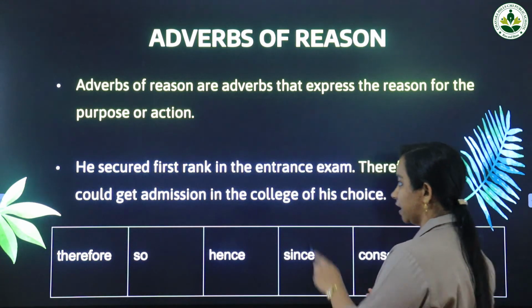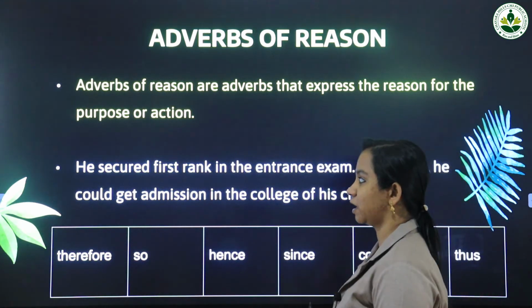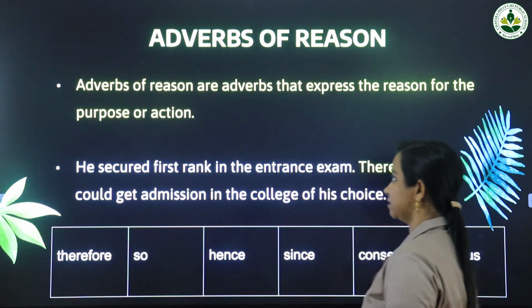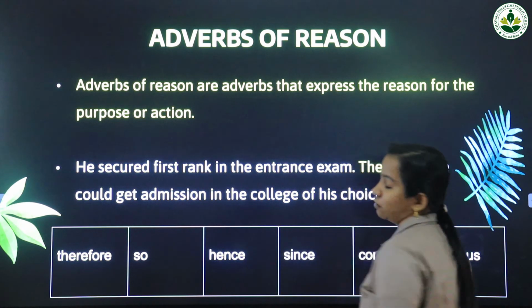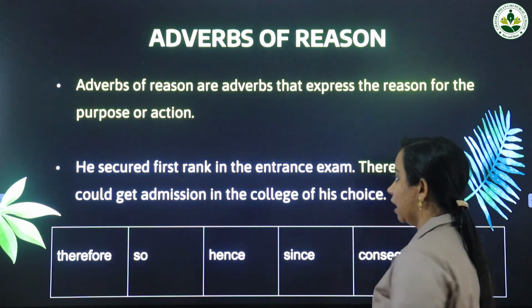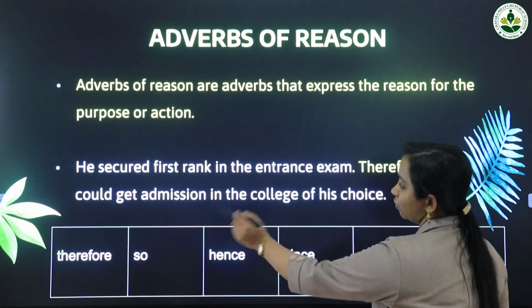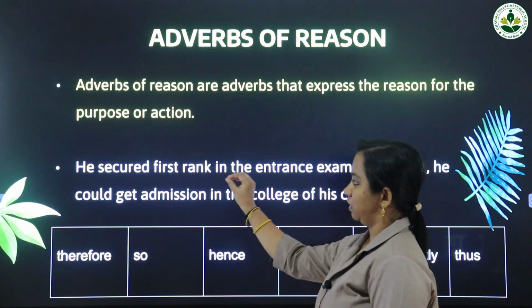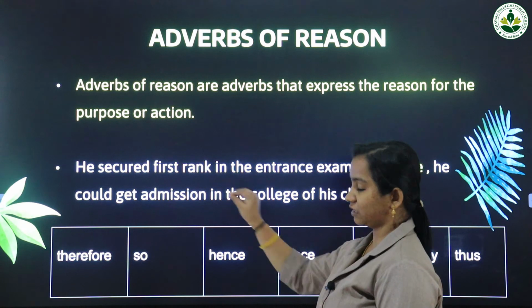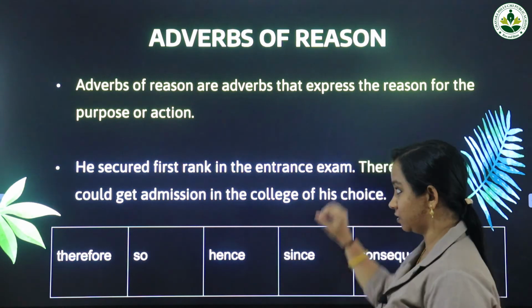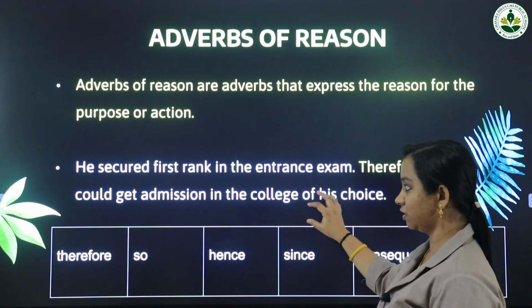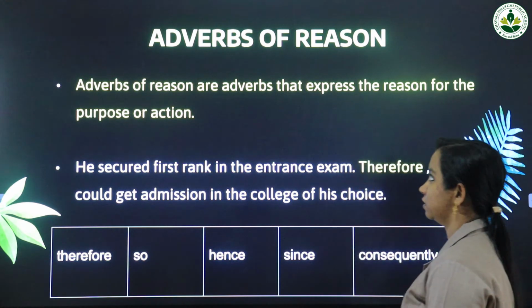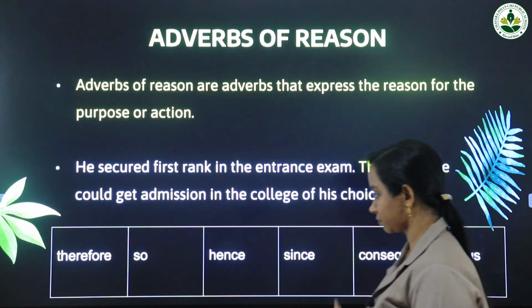So once again I will explain this particular example. Just listen to me carefully. He secured first rank in the entrance examination. So this is a particular action that happened, and he could get admission in the college of his choice. So as a result of getting first rank in the entrance examination, this was the reason he got admission in the college of his choice. Okay. So this is adverbs of reason.